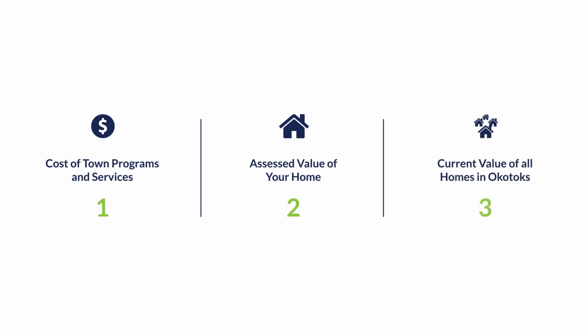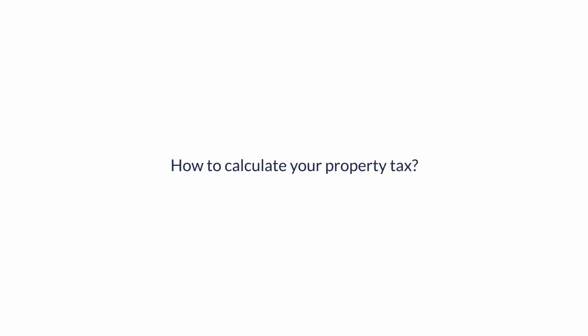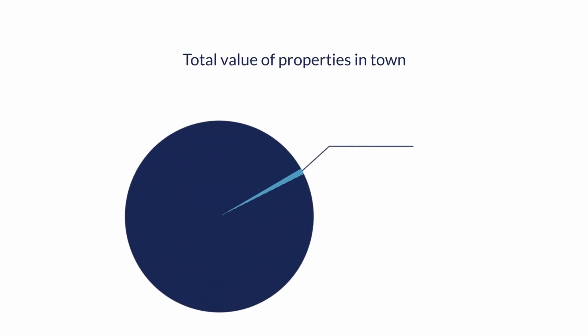From year to year, your taxes might go up or down. Let's take a look at the factors that impact your tax bill. What will it cost in the next year to run the town's programs and services? What's the assessed value of your home? And what's the current value of all the homes in town? Think of taxes collected in the community as a pie. Property assessment is the annual process used to figure out your share of the community tax pie.